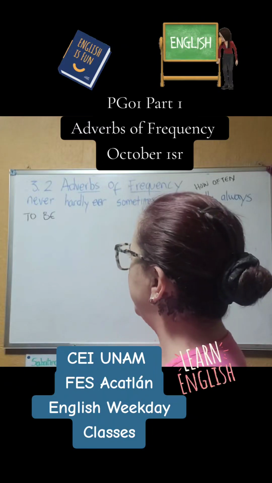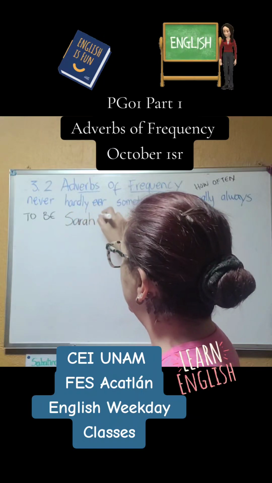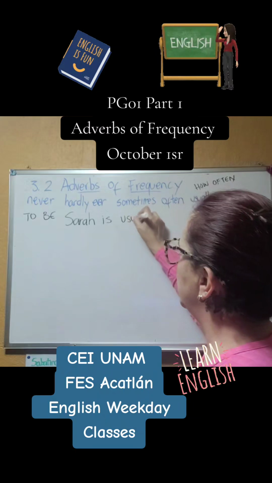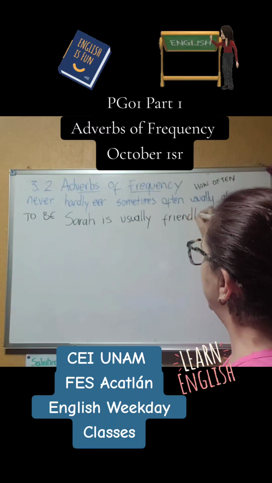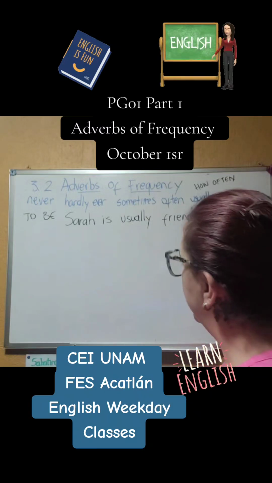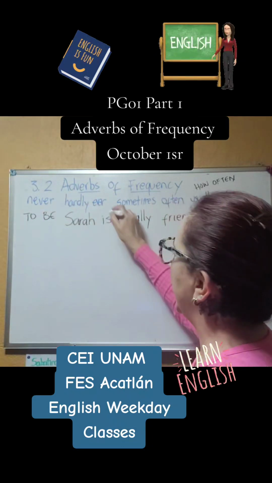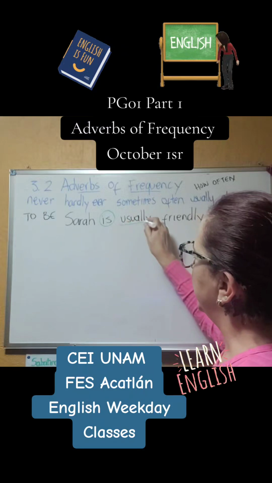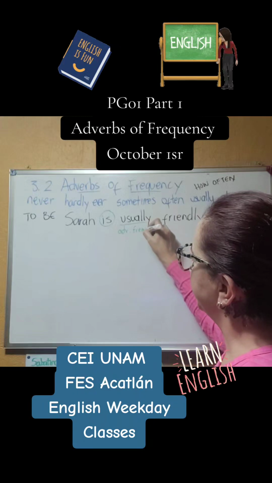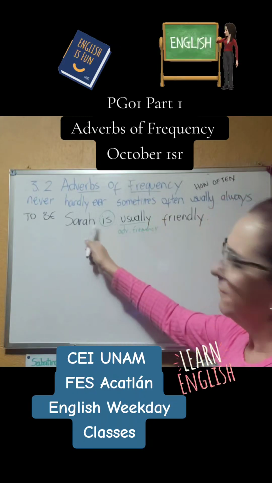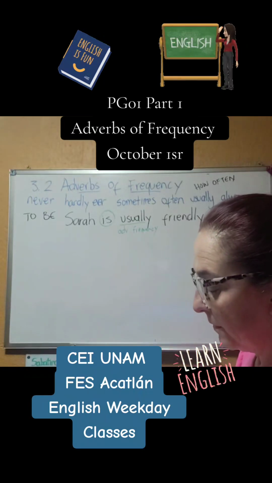Sarah is usually friendly. So if you check here, you have the verb to be, and then after the verb to be, you have the adverb of frequency. Okay? So first the verb to be, and then the adverb of frequency.